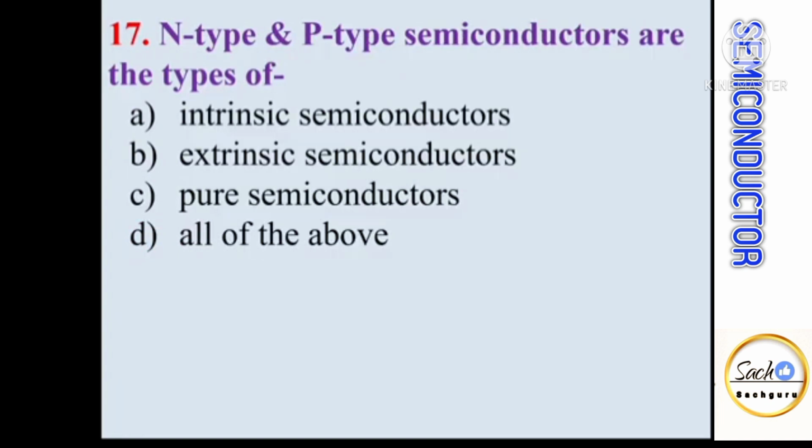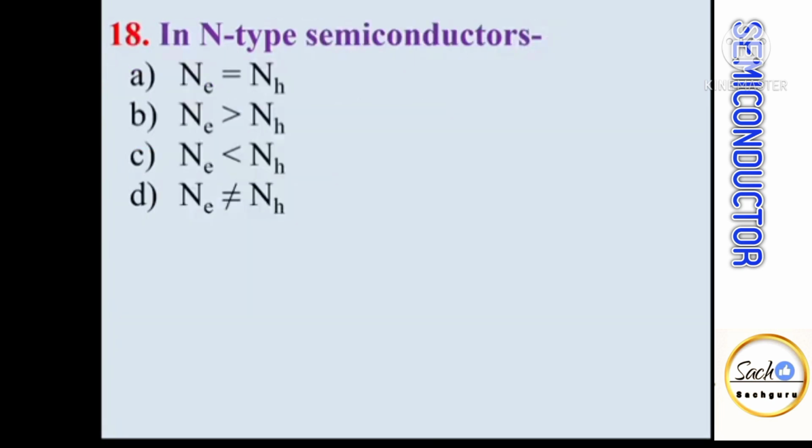N-type and p-type semiconductors are the types of extrinsic semiconductors. N-type semiconductors are formed by adding pentavalent impurity to pure semiconductors. So whenever we add pentavalent impurity atoms, a large number of electrons are generated.